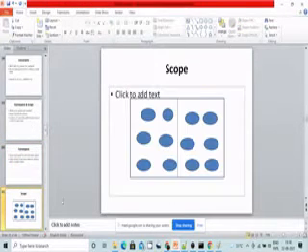Scope, let me explain with a small example. This is your school. Lower classes, I mean classes 1 to 5, are in this area, and classes 6 to 10 are in this area.